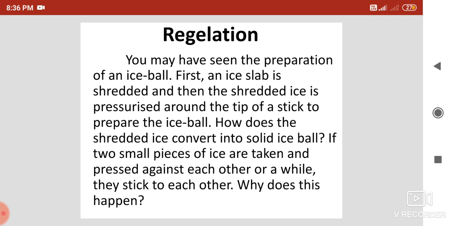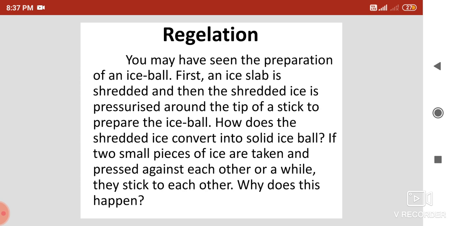So actually what happens here is that the small particles of ice are pressed, meaning pressure is applied. On applying pressure, the melting point of the ice decreases, and the ice converts into liquid state. When you release the pressure, the melting point increases, and so an ice ball is formed.